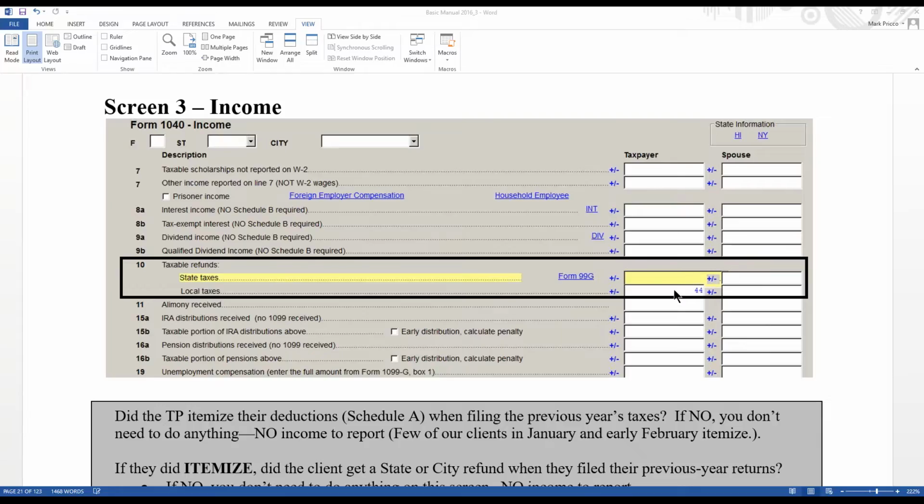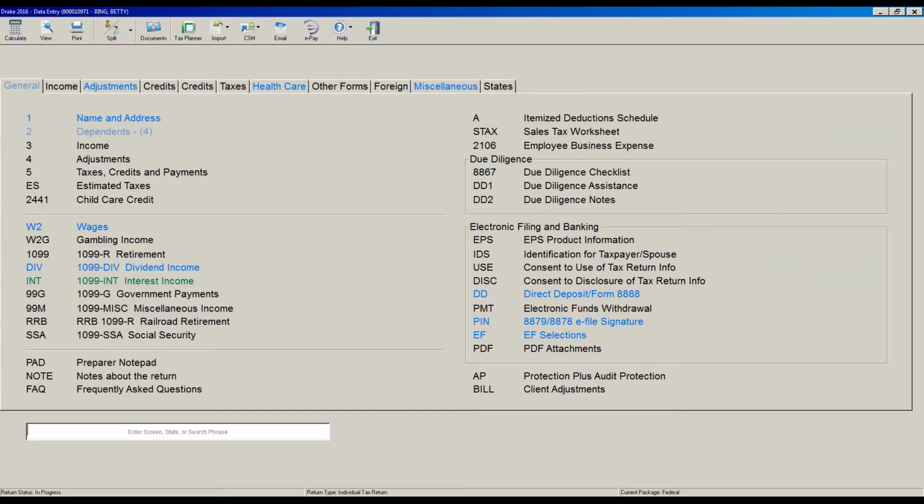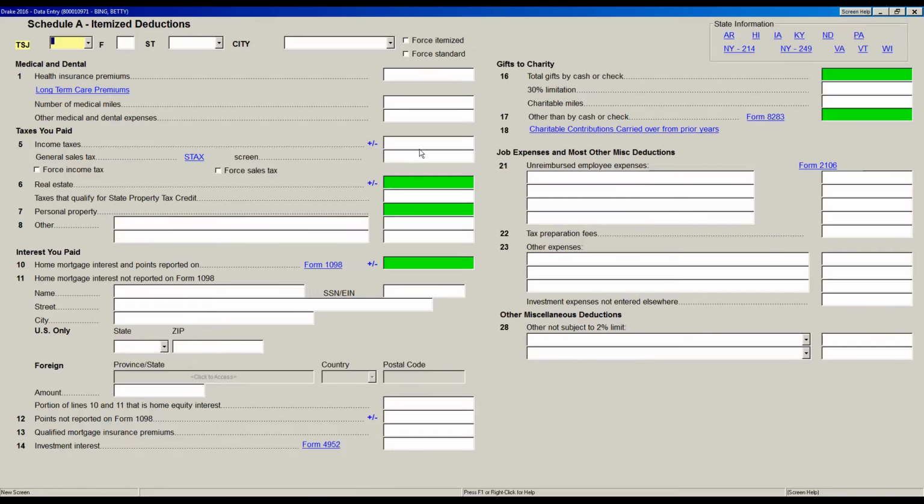Local tax, you actually will have to either look at the last year's tax return or wait for that 1099-G to come, and then you can actually put the city refund in here. But again, that's only if, let me pull up Drake real quick because this is a little confusing. So right here I have Schedule A itemized deductions. I'm going to click on that. If you look right here, taxes you paid, income taxes. What goes on this line right here are state and city income taxes.